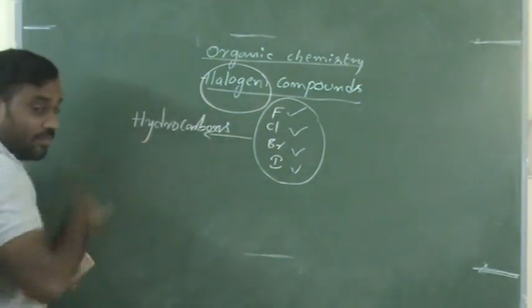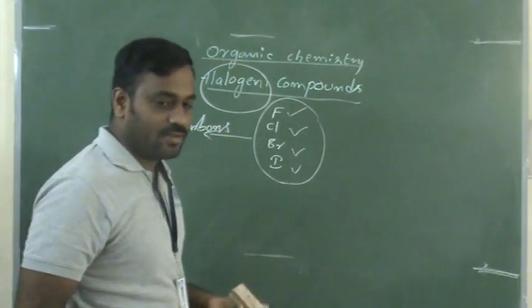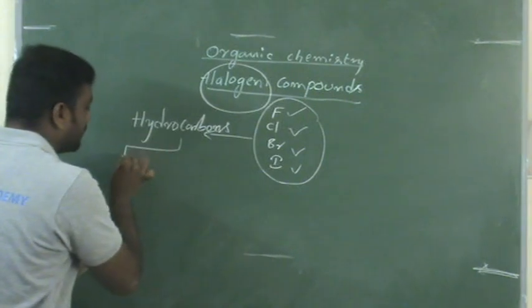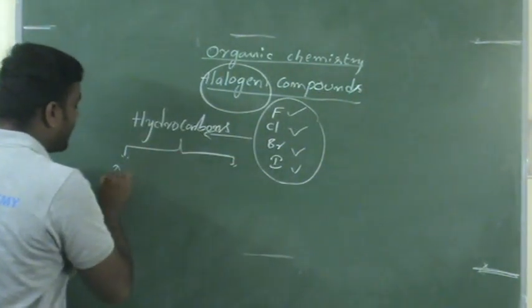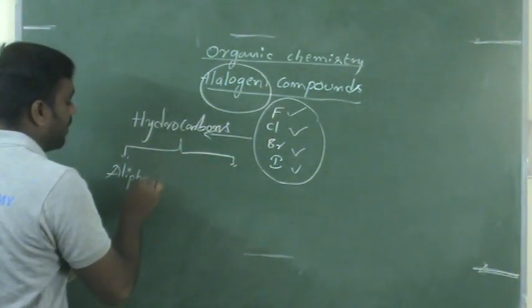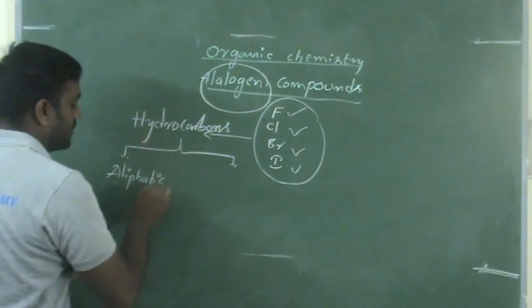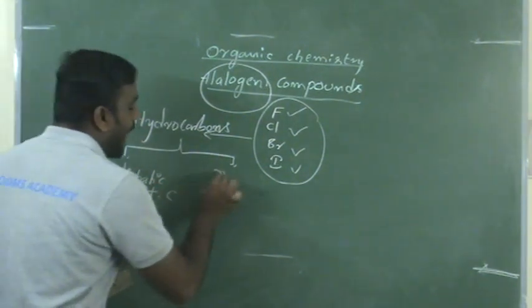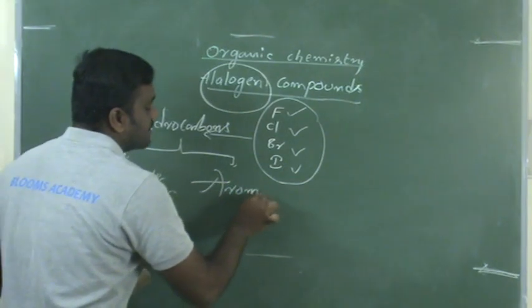I think again hydrocarbons are of two types. One is aliphatic hydrocarbons, and the other is aromatic hydrocarbons.